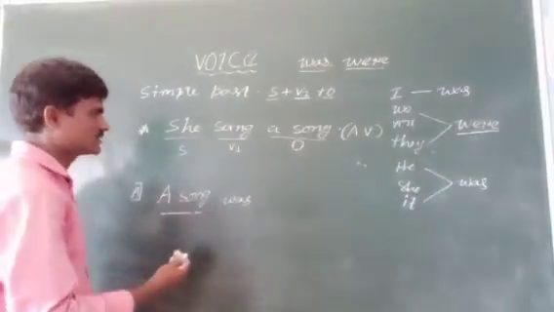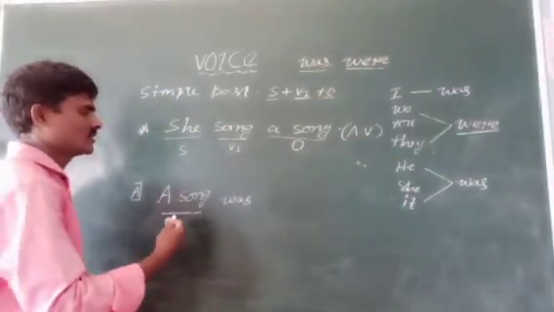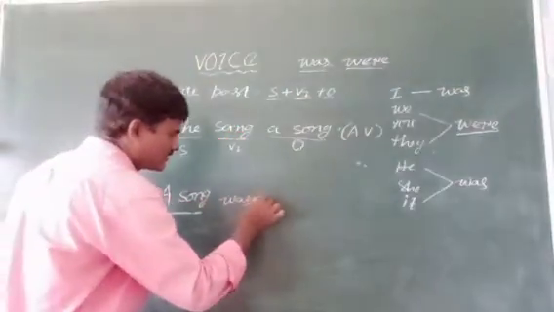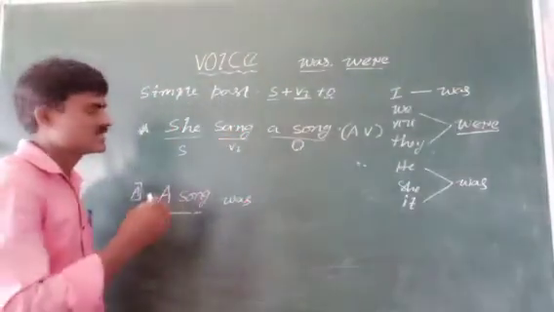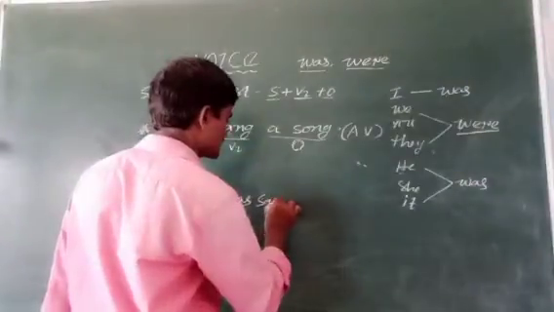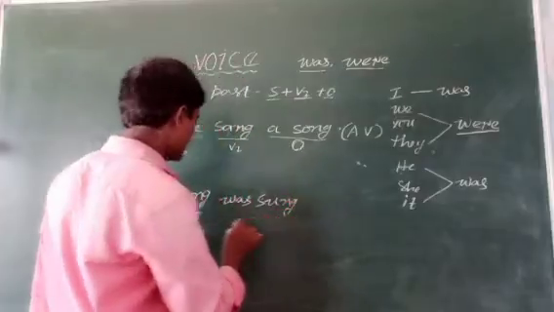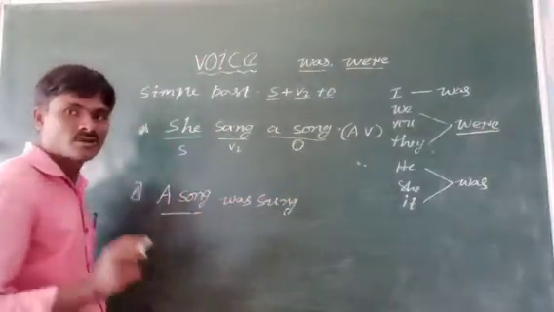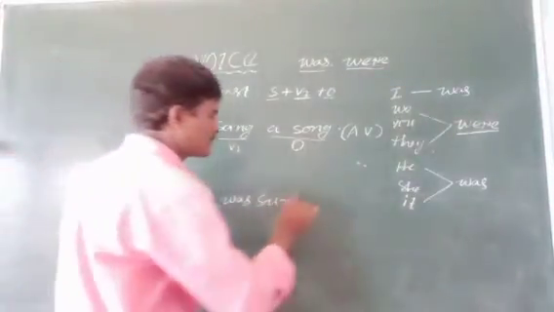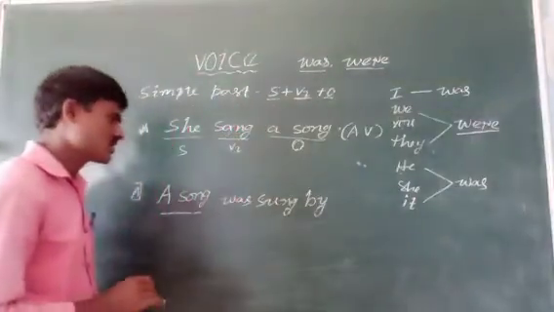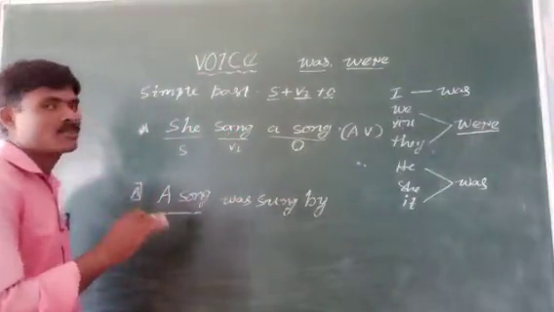After writing was, you have to write the V3 form here. Sing, sang, sung. A song was sung. You have to use the preposition by. It is very important. A song was sung by.